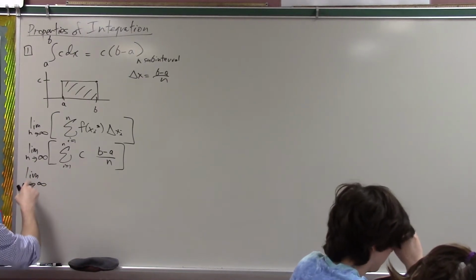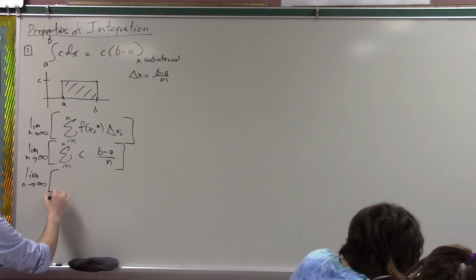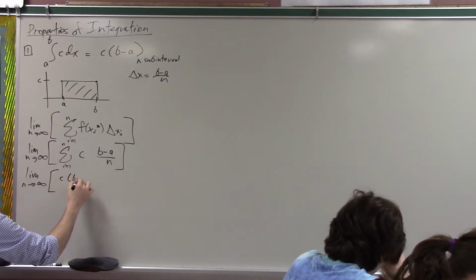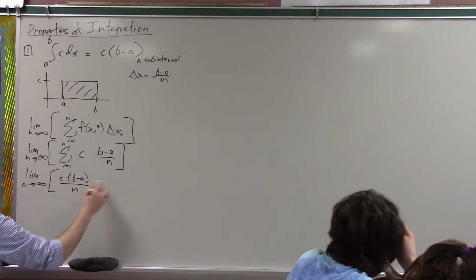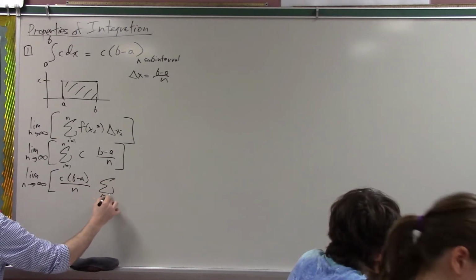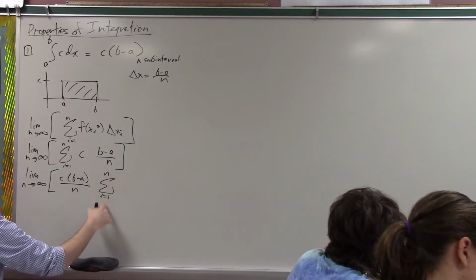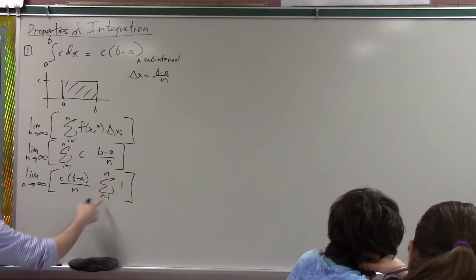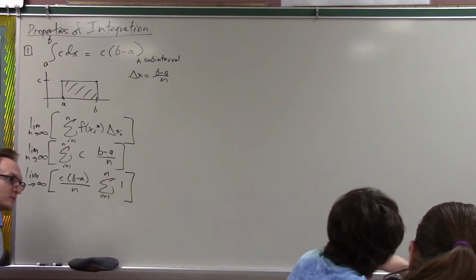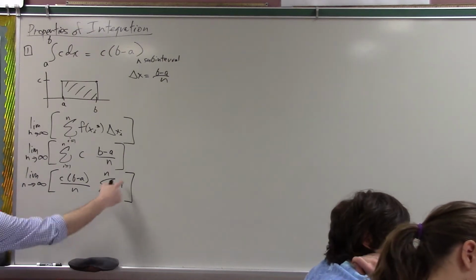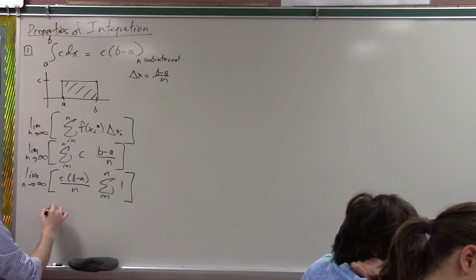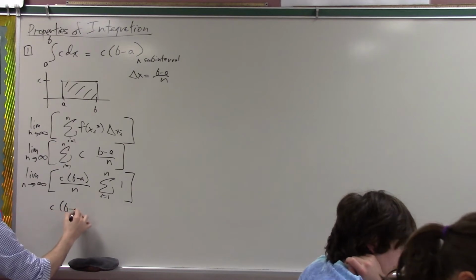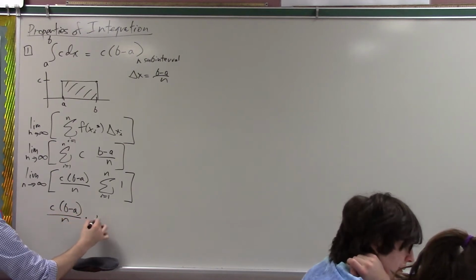The limit as n approaches infinity of, I just pull out everything which is a constant with respect to the summation. The summation is from i equals 1 to n, so i is truly the variable, so this is really just like a 1. And Sandeep, what is the sum from i equals 1 to n of 1? That's like 1 plus 1 plus 1, n times, that's just n. So this is c times b minus a over n times n.